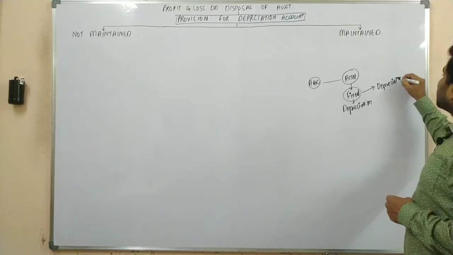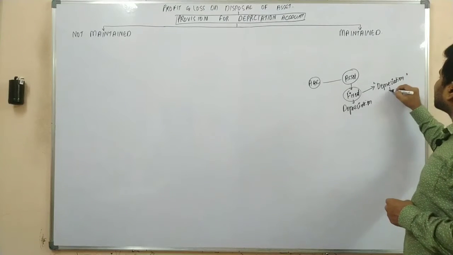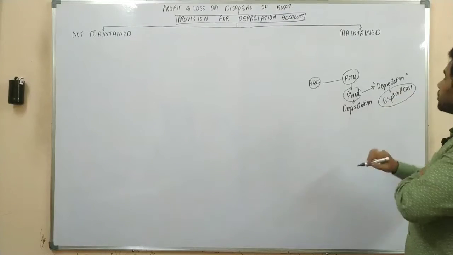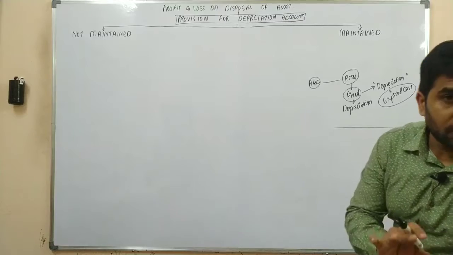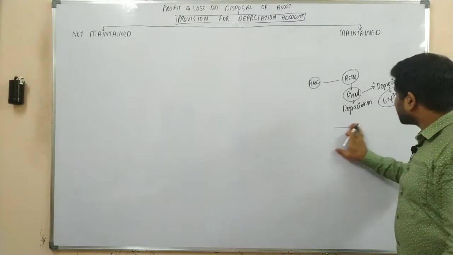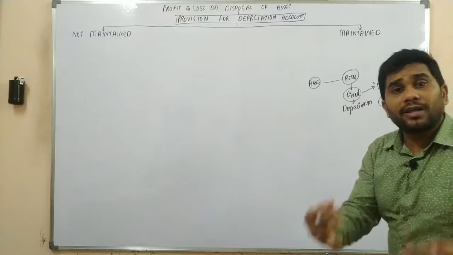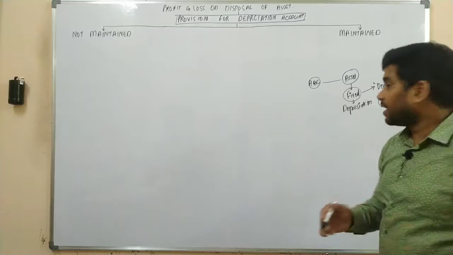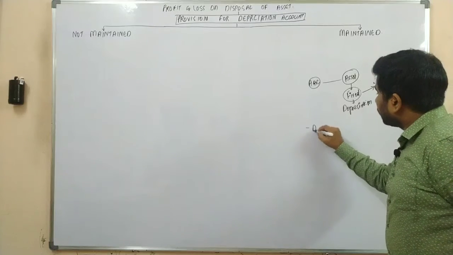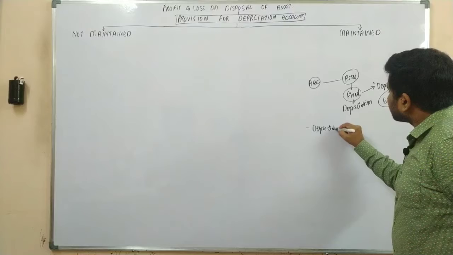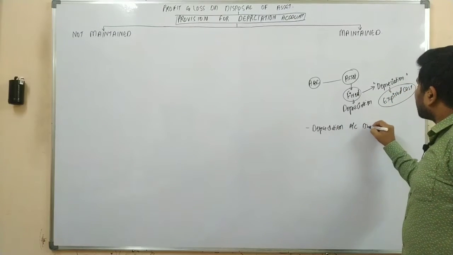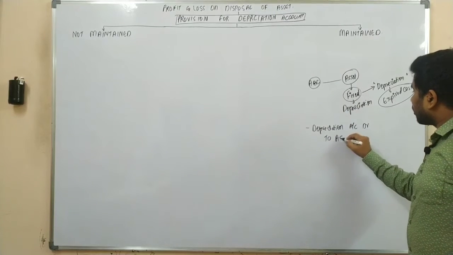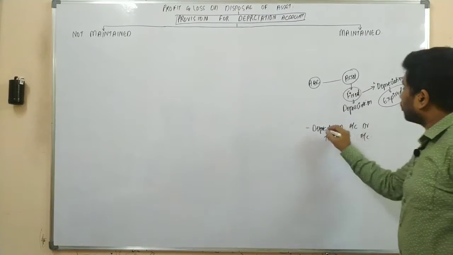Yes or no? This depreciation is nothing but decrease in the value, which is our expired cost. As this is an expired cost, we are supposed to record it in our books of accounts. Upon recording the depreciation journal entry, the entry would be depreciation account debit to asset account.